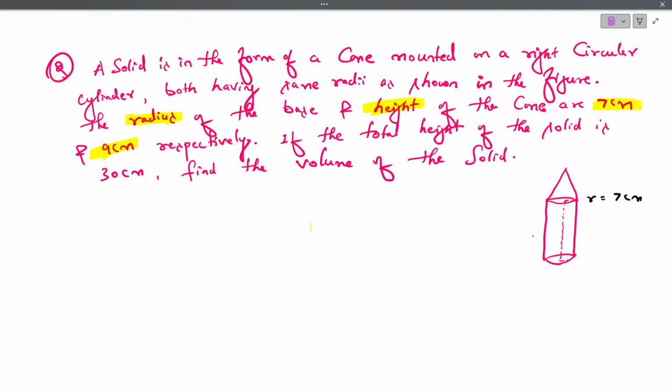They have given the height, right? A solid in the form of a cone mounted on a right circular cylinder, both having the same radius.